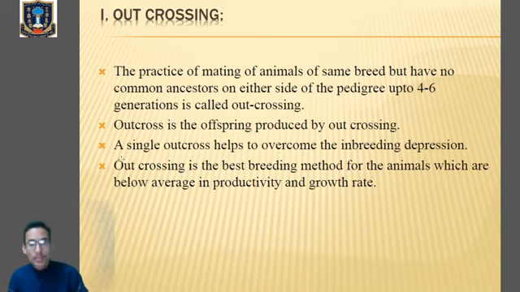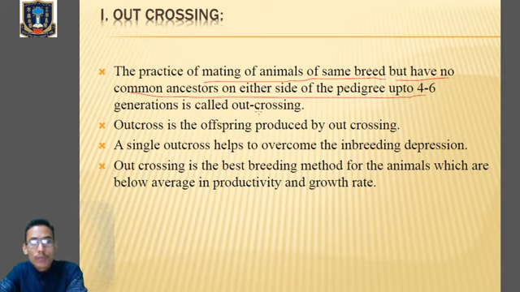So what is outcrossing? Outcrossing is the mating of animals of the same breed. That means in outcrossing there will be mating between animals of the same breed, but they don't share common ancestors for up to 4 to 6 generations. When we look at the ancestors, they are not related for 4 to 6 generations.